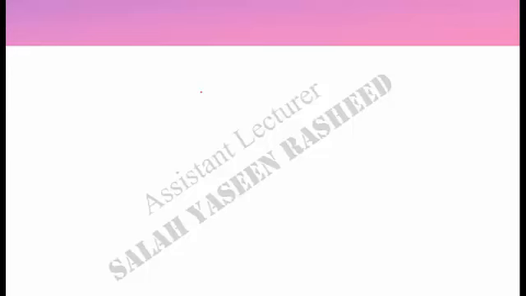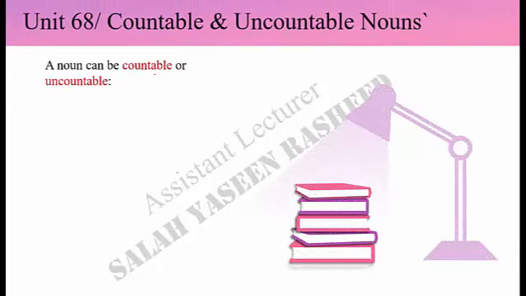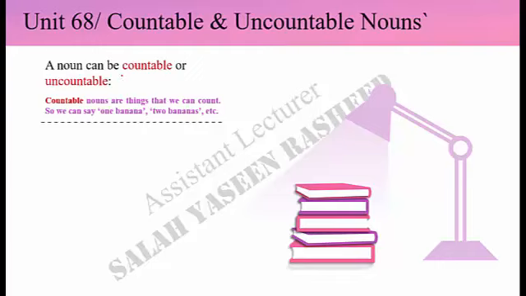Today's topic is about nouns, so let's begin. Everything around us and anything you can think of can be categorized according to different criteria. Nouns can be categorized according to different criteria, and one of those criteria is whether the noun is countable or uncountable. Countable nouns are things that we can count, so we can say one banana, two bananas, etc. As such, on the basis of this very simple argument, you can avoid getting confused as to whether a noun is countable or uncountable.